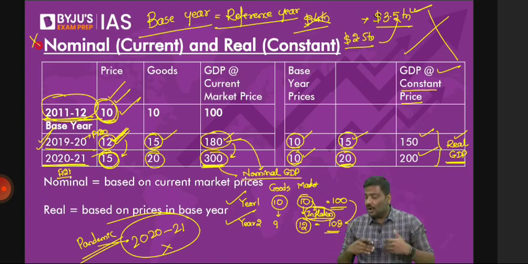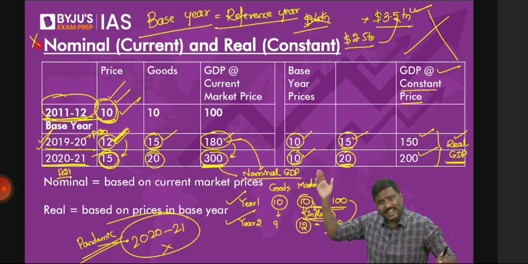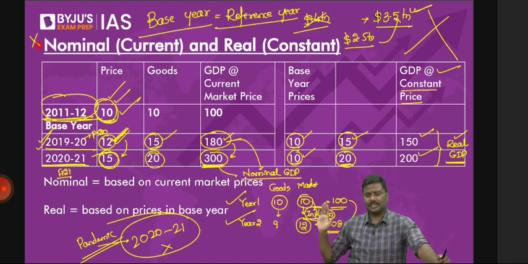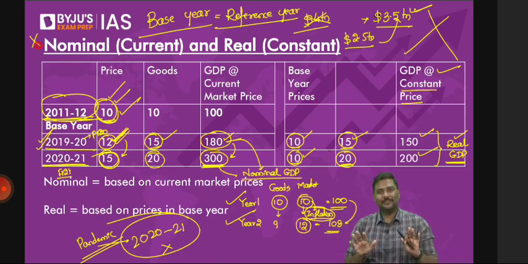Now you want to know, sir, how will they collect the data? How will they collect which good is there? You don't have to be worried. That is a headache of NSO. I can take 2 days and explain it, but it is not relevant for UPSC. Trust me when I say this, it is not at all needed for UPSC. Understand this, more than sufficient. In fact, I'm pretty sure some of you have already started having a panic attack looking at the calculation. No. What is the concept?